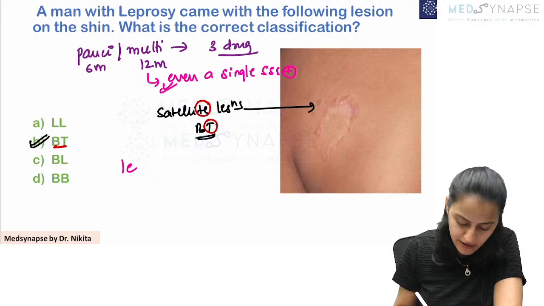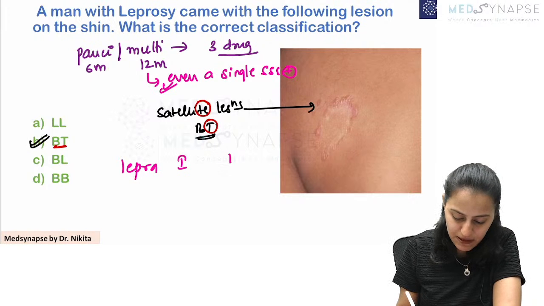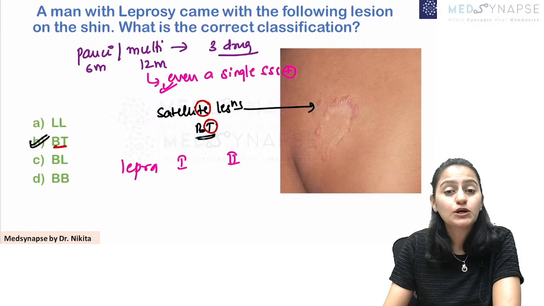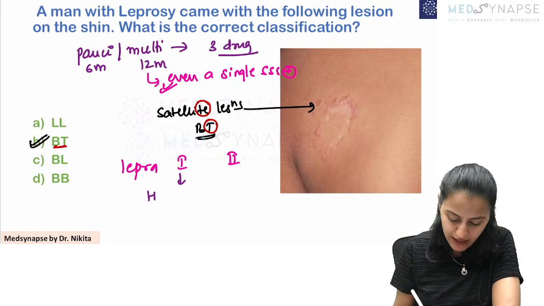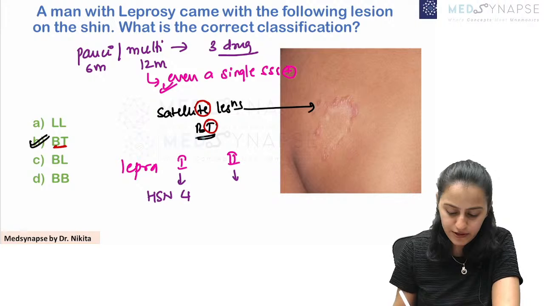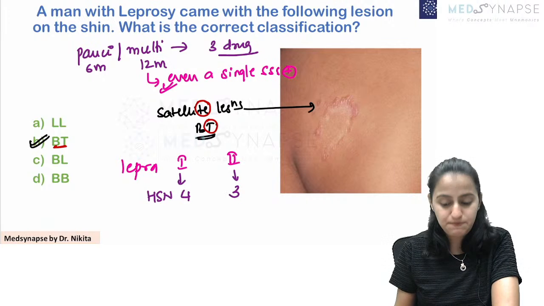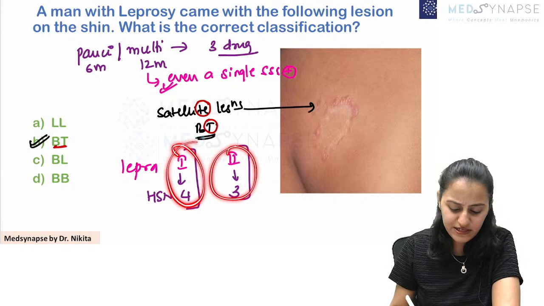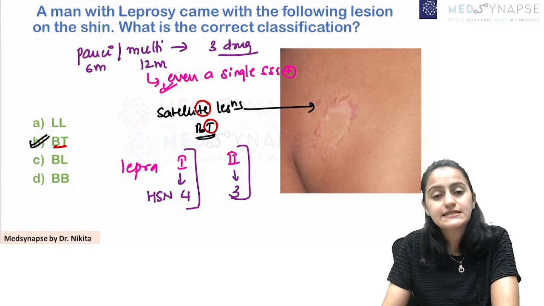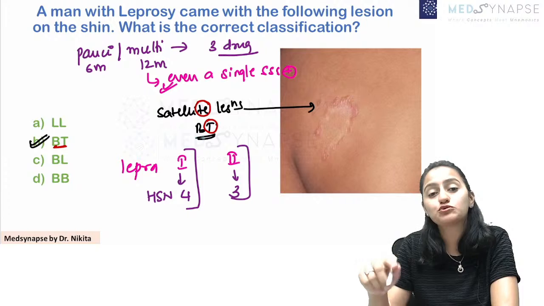I hope you remember the lepra reactions, lepra type 1, lepra type 2. What is the mnemonic for lepra reaction? Type 1 is type 4 hypersensitivity. Type 2 is type 3 hypersensitivity. Remember the rule of 5. 1 plus 4 is 5, 2 plus 3 is 5. So type 1 is type 4, type 2 is type 3.